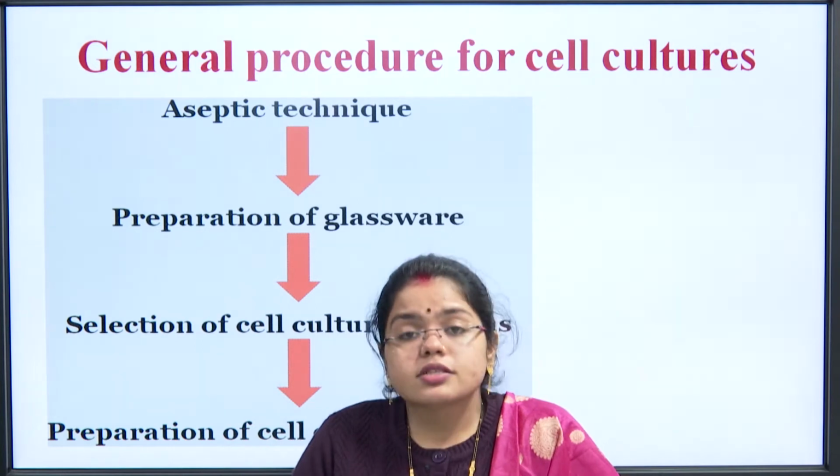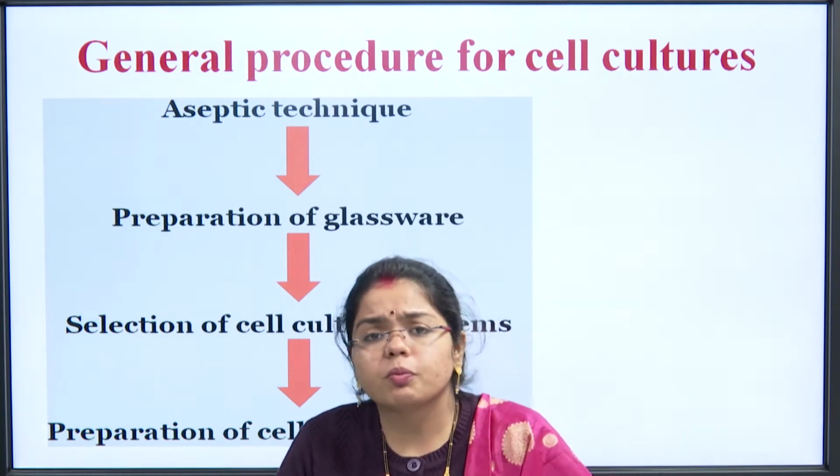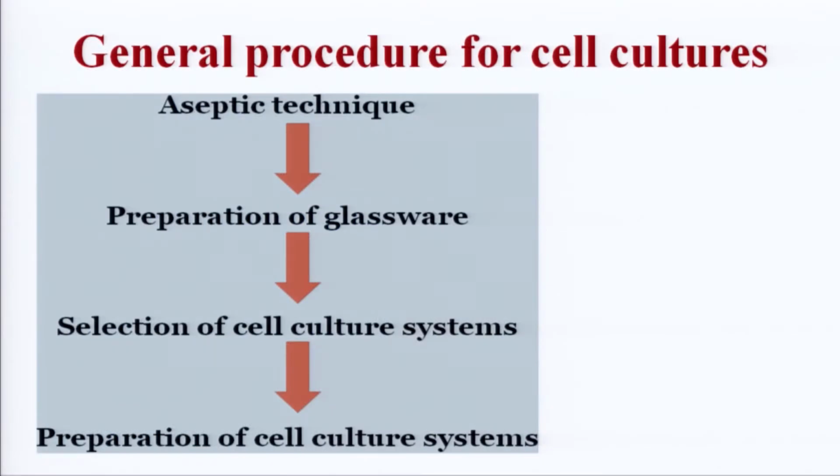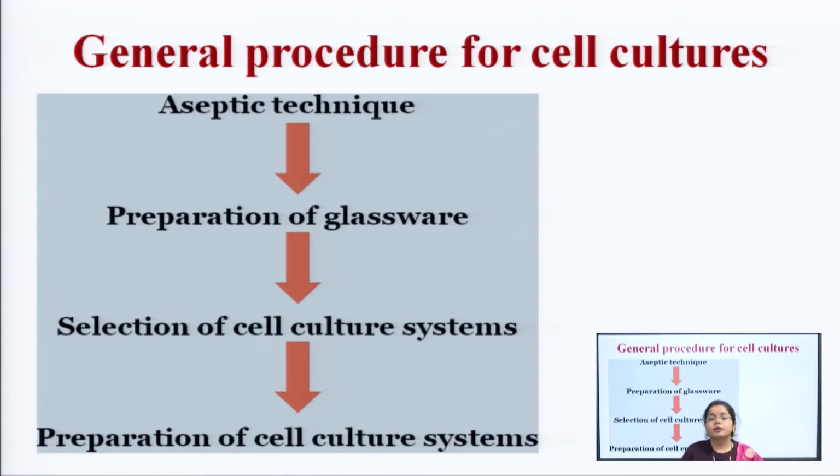Then comes selection of the cell culture system. The cells may need to be placed in a media where they are attached to a surface, or in a liquid media where they are suspended. It all depends on our requirement. If we need to culture on a solid media, we prepare agar plates and culture there. If we need a suspension culture, we prepare a broth in which the cells are suspended and keep growing, and clusters of cells are formed in this liquid media.